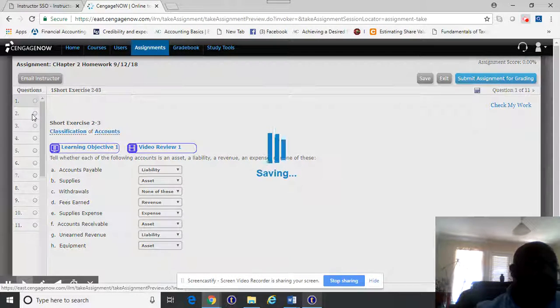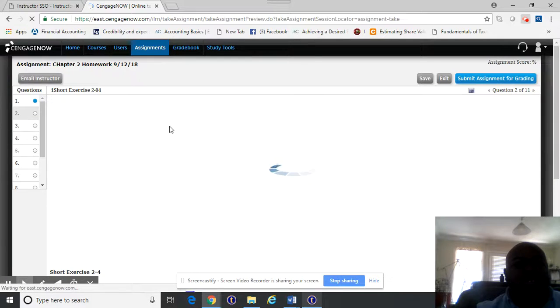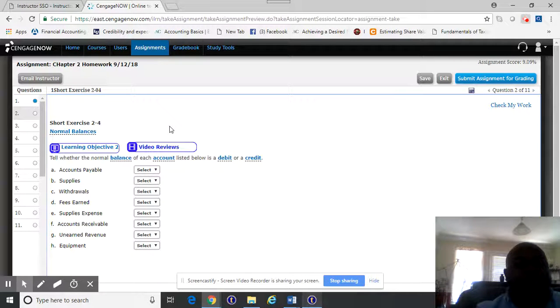All right, I'm going to move forward to number two. Number two, short exercise 2-04. Here's some more here. Now, this is what we started talking about in class on Monday. This is short exercise 2-4. It says, tell whether the normal balance of each account listed below is a debit or a credit. Okay, so let's look at this first.